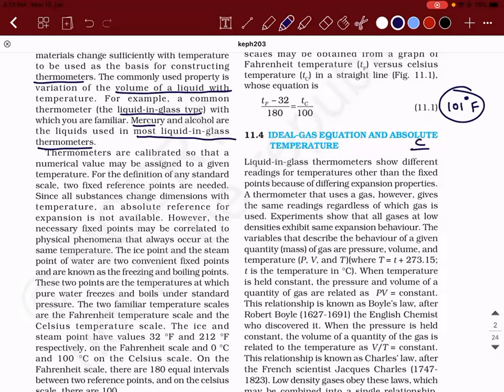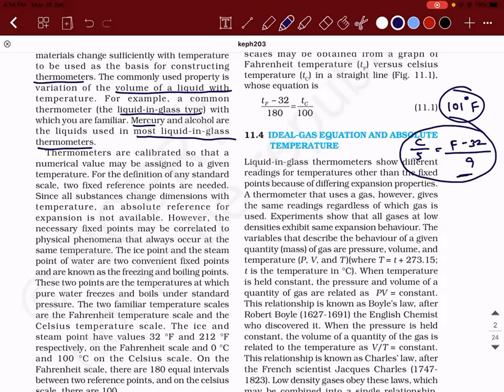You have something like this: C by 5 is equal to F minus 32 by 9. I don't know if you have seen this. Have you seen this? Okay, you would have seen it. But if I ask you a question, do you know how it has come? Are you clear with how this kind of a conversion takes place?